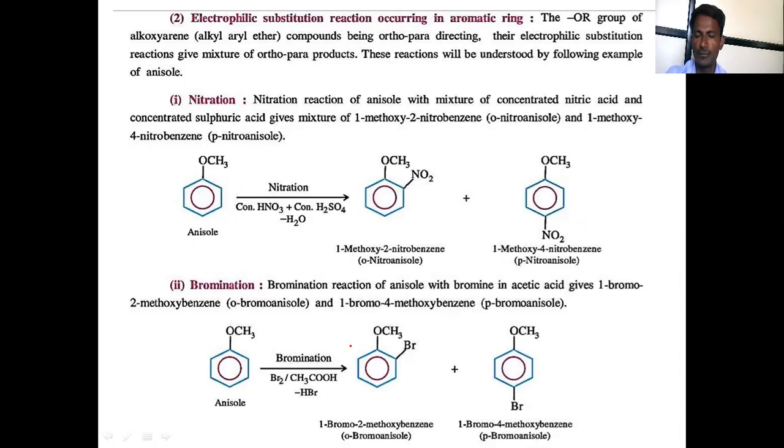Bromination reaction we can do on this ether, anisole. The bromo products, ortho and para bromoanisole, will be formed, such as 1-bromo 2-methoxybenzene.